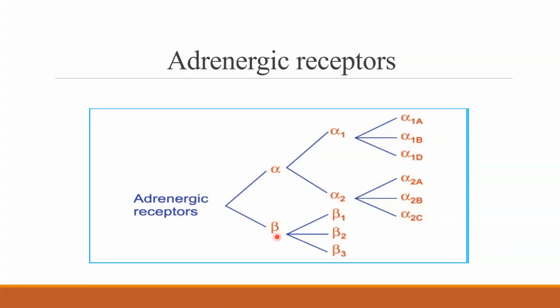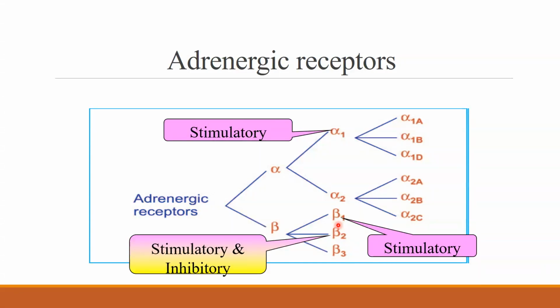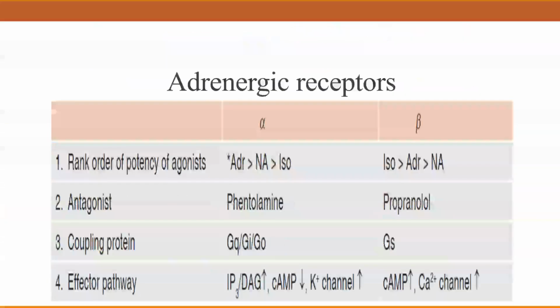What are the adrenergic receptors? They are broadly divided into alpha and beta. Alpha is further divided into alpha 1 and alpha 2, whereas beta is divided into beta 1, beta 2, and beta 3. This is somewhat too much of a generalization, but an MBBS undergraduate can remember that alpha 1 is stimulatory in nature usually, beta 1 is stimulatory in nature usually, and beta 2 can be either stimulatory or inhibitory based on the location.